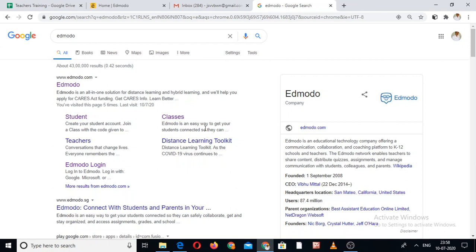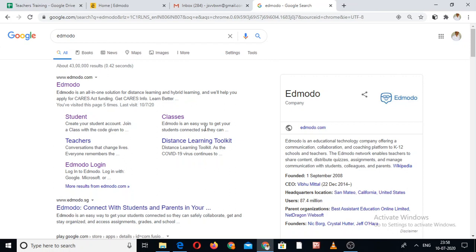The third party, the parents, can also observe, on one side the teacher's work, and on the other side the performance of their kids. So three parties are there, and all three can observe each other, and all three can communicate with each other. This Edmodo software is free, but some of its features are paid. But in this video we'll discuss only the free version.